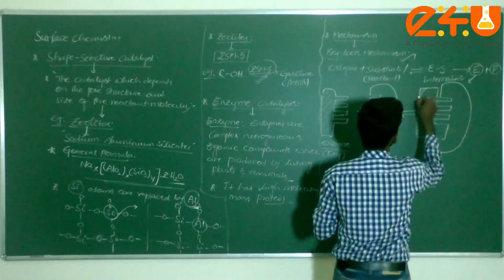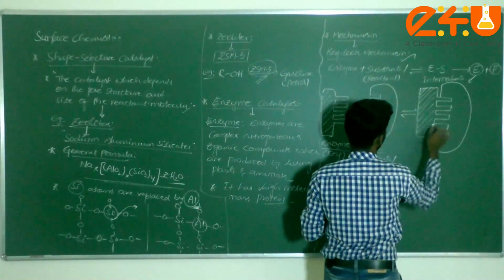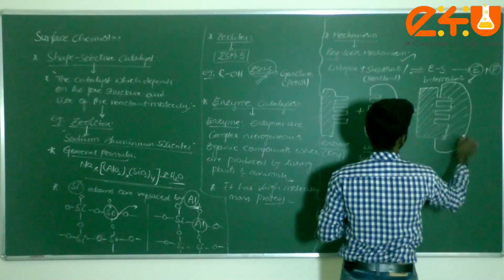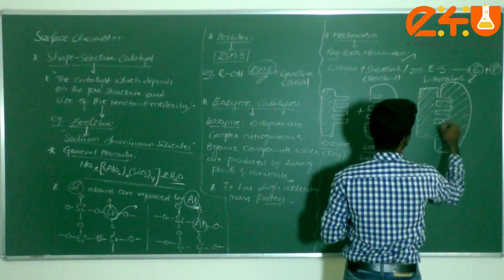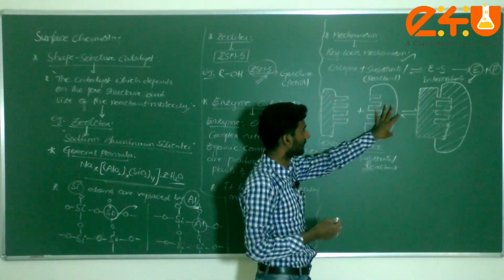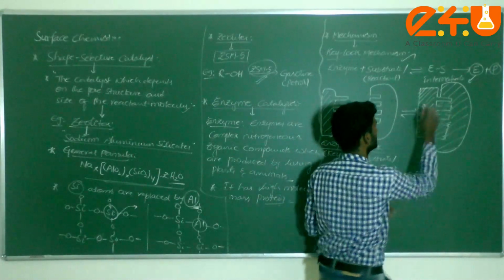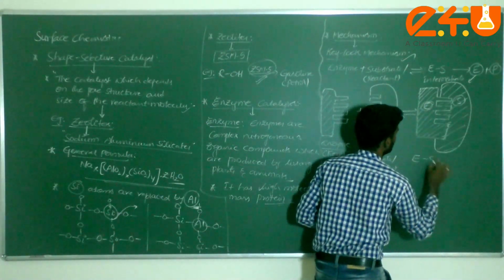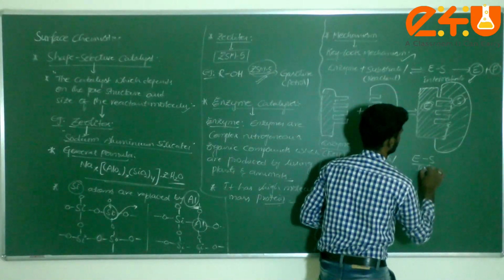Okay, now I'm putting it here. This is called as... okay, now just check it here. This key will go and enter in this one lock or not. Okay, now enzymes, this is called as enzyme, this is a substrate. Now I can write here ES intermediate.